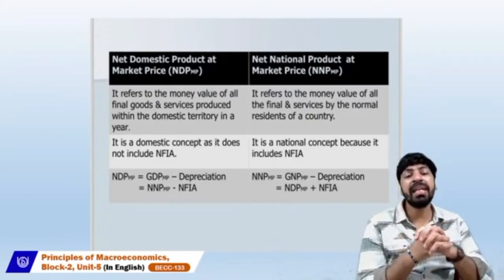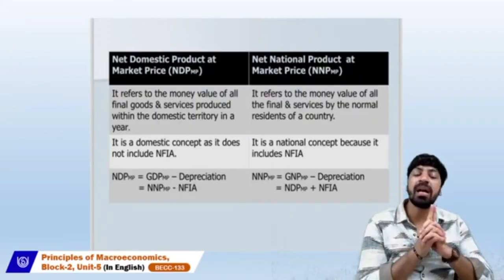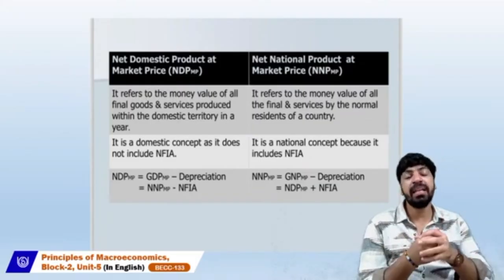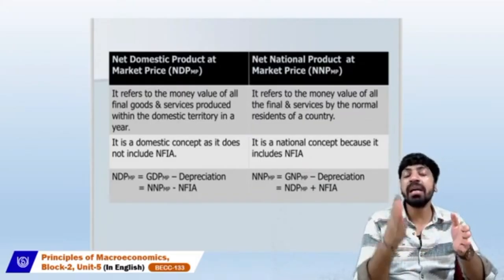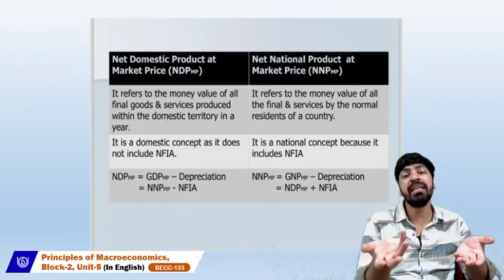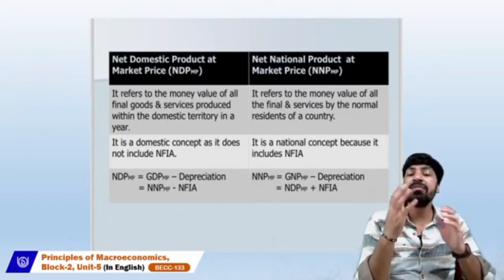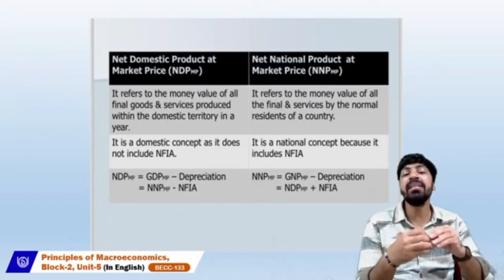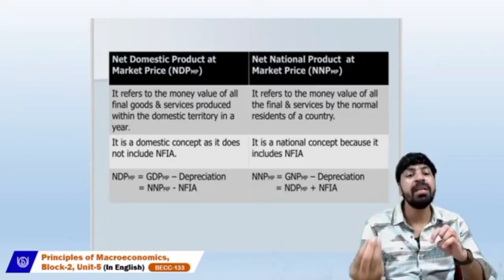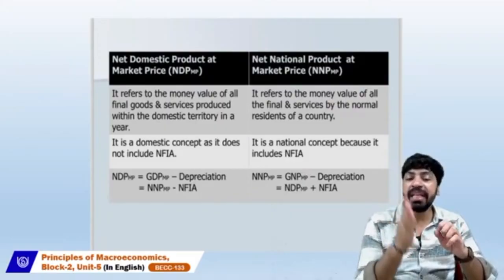When we talk about net domestic product at market price, since we are talking about the market price, we have to consider the concept of GDP MP.